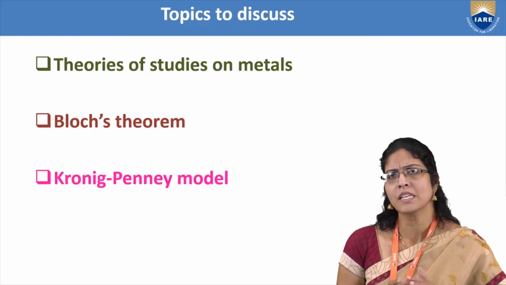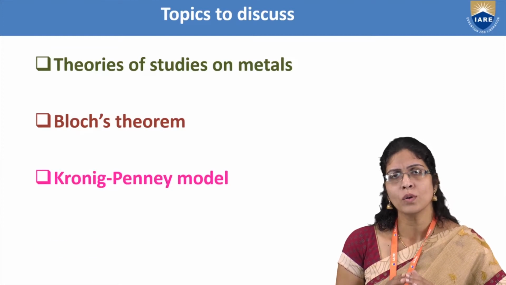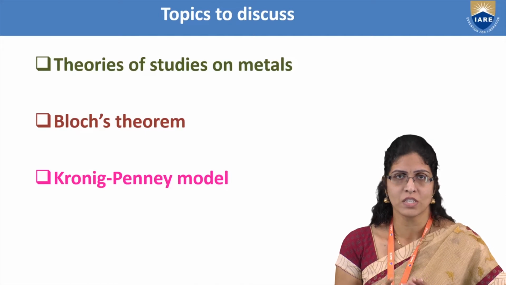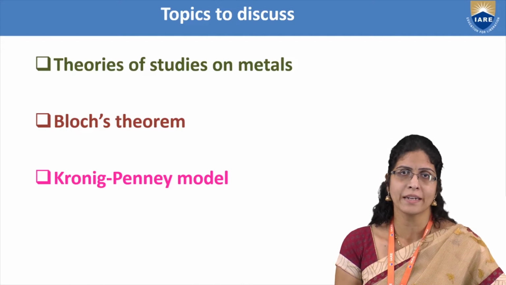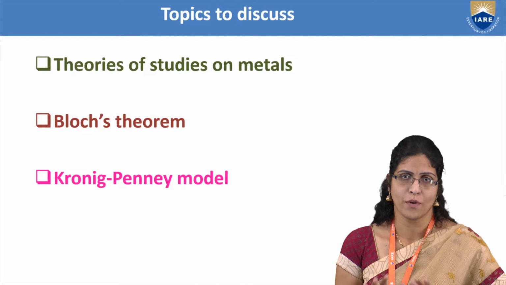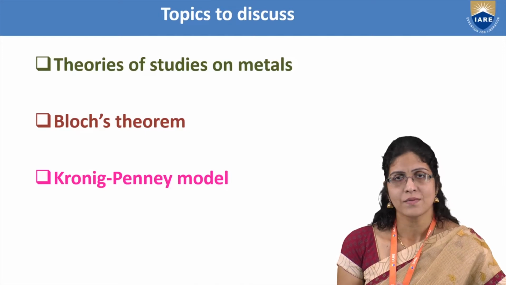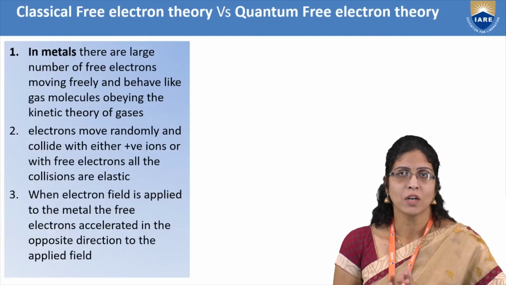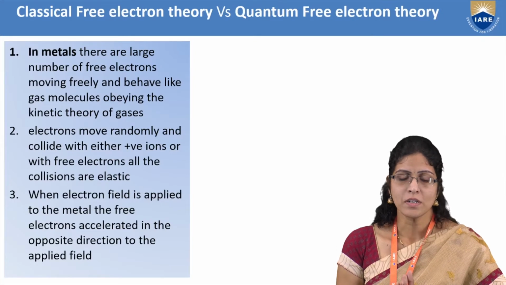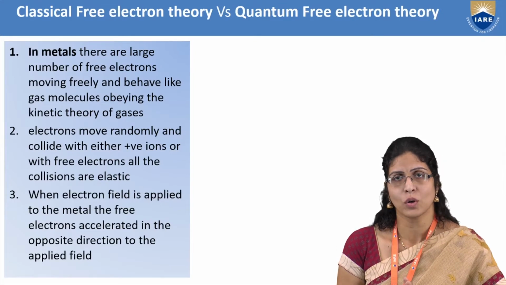This model will help us to look into how the bands originate, how an allowed band and a forbidden band are formed. So let's start this video lecture by looking at the content of the theory. First was the classical free electron theory.